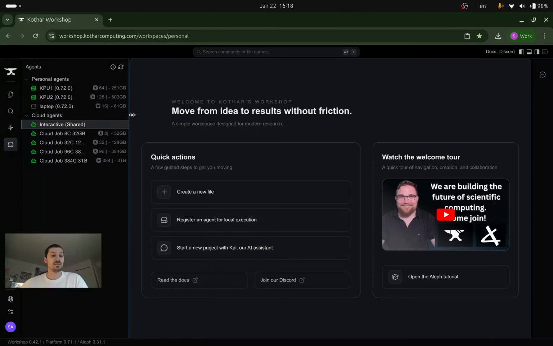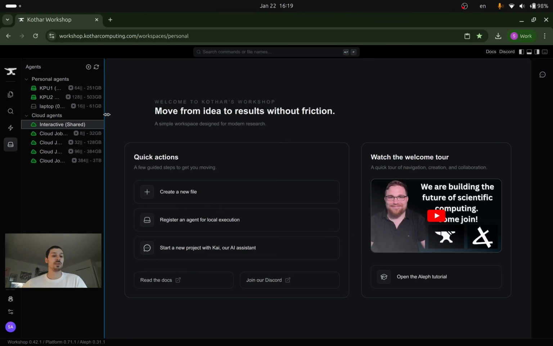But now we have a new ability to have cloud agents, which are dedicated resources on some clouds that are free for all the users, at least for the interactive one. There's not that many cores. There's a max time limit, so it's to be shared communally, and it's really to help you just get started and run jobs.